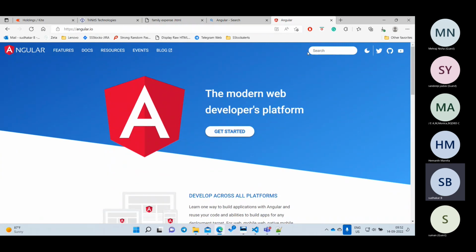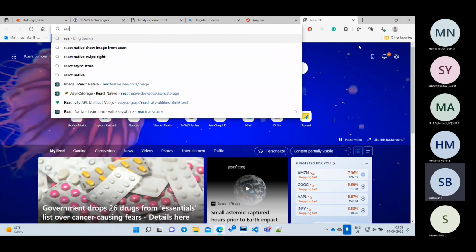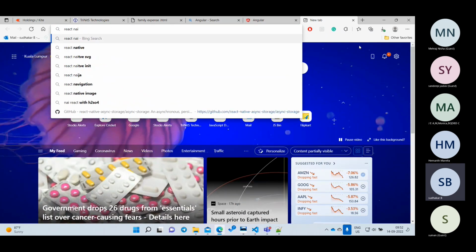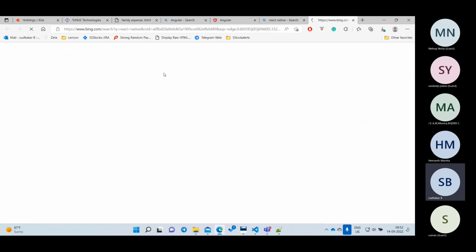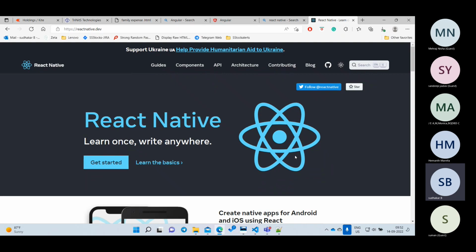Suppose I want to learn React or React Native, what do I have to do? I'll search React Native, something like this. You have to go to their official website and start doing what they say. Don't go for any third party anything.